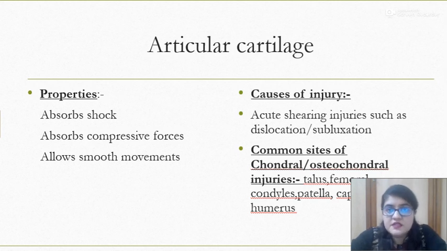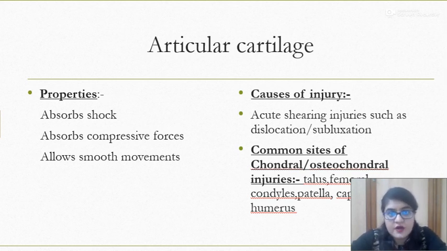We all know what a dislocation is. When trauma has happened to the patient or an athlete, and the articular cartilage of the joint has been completely displaced, meaning there is not even minimal contact between them, then it is known as a dislocation. And if the articular surfaces are in minimal contact, then it is known as subluxation.